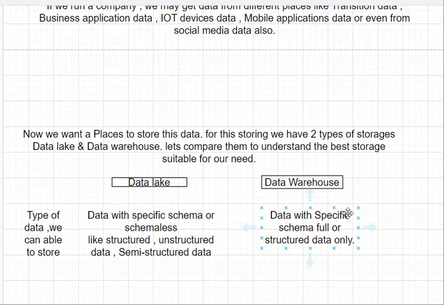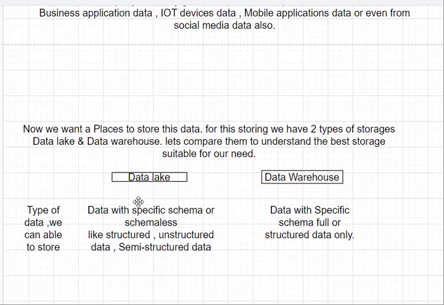So you can assume this data warehouse in that way. All your data will be arranged in some specific structured format. Stones in your house, you can assume that as data warehouse. Stones in a river or lake or ocean, you can assume that as data lake. In place of stones, you can assume that data. So when do we use this data lake and when do we use this data warehouse?